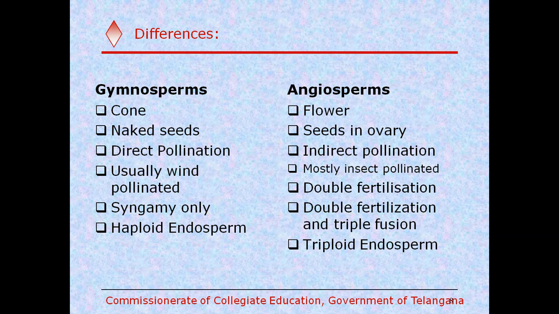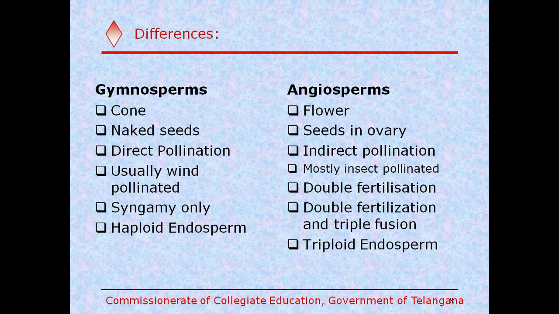And in gymnosperms, we observe direct pollination. That means in gymnosperms, ovules are arranged directly on the axis, so they are exposed for pollination by the pollen. That is called direct pollination, because pollen falls on the micropyle of the ovule directly.